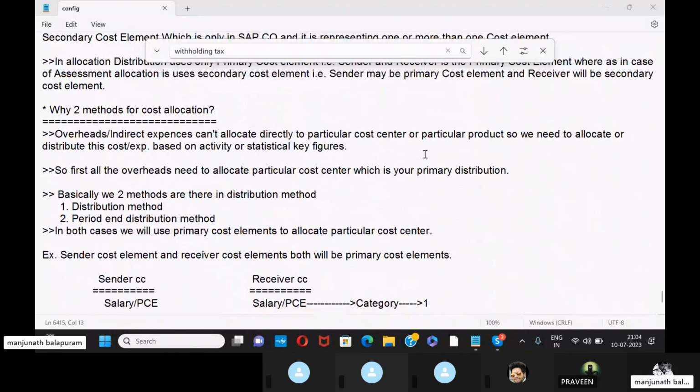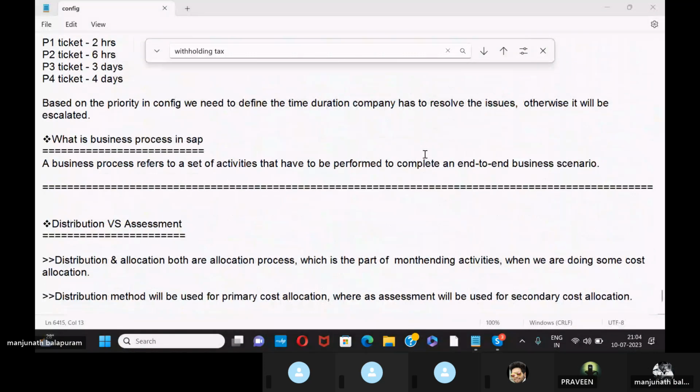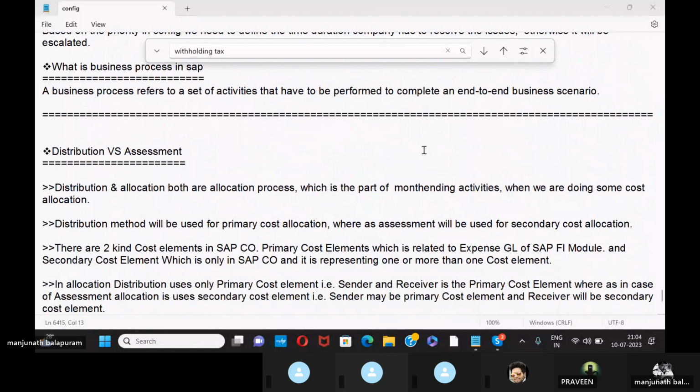This one, okay. Distribution versus assessment. Both are allocation processes, which are part of period-end activity. So this comes under the controlling aspect. Especially when we're doing some allocation from one cost center to another cost center, in such cases we can use this concept. Both elements can be used for this allocation process. But why are these two important? Why do we need to use both? That is the main important question.